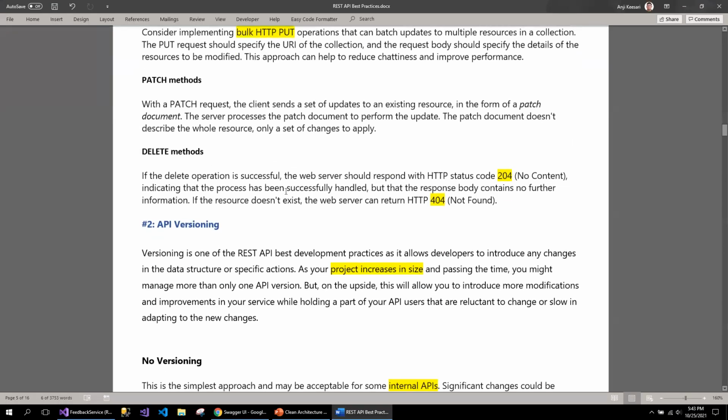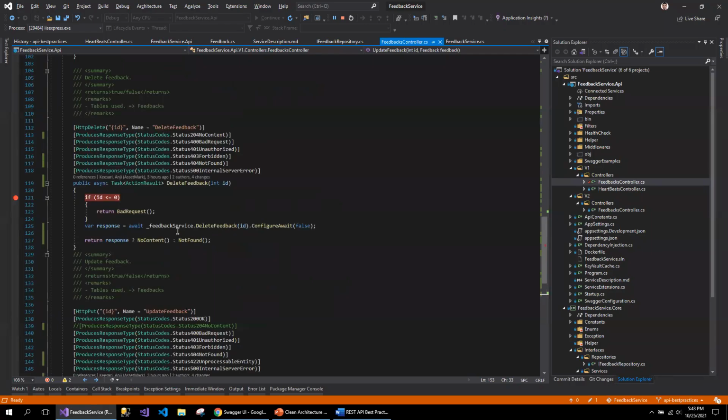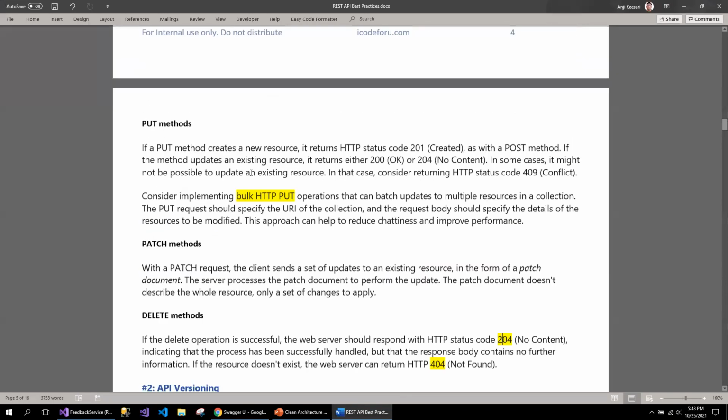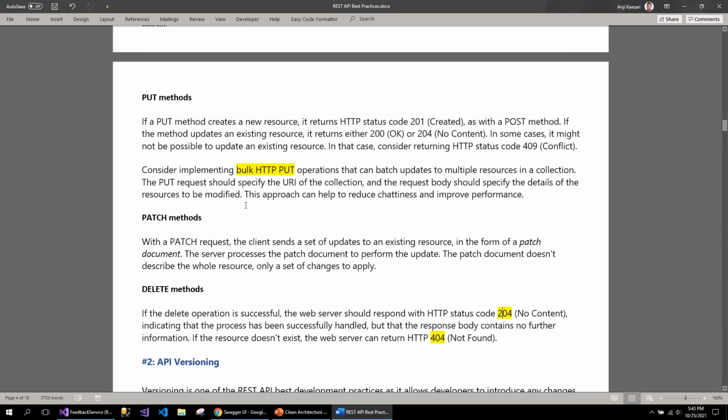And in case of the delete, for example, I am returning the no contents once it is deleted successfully. If I'm not able to find the object which I'm planning to delete, I can return not found. Accordingly, I have decorated all these status codes for the Swagger documentation. So this is the best practice one.